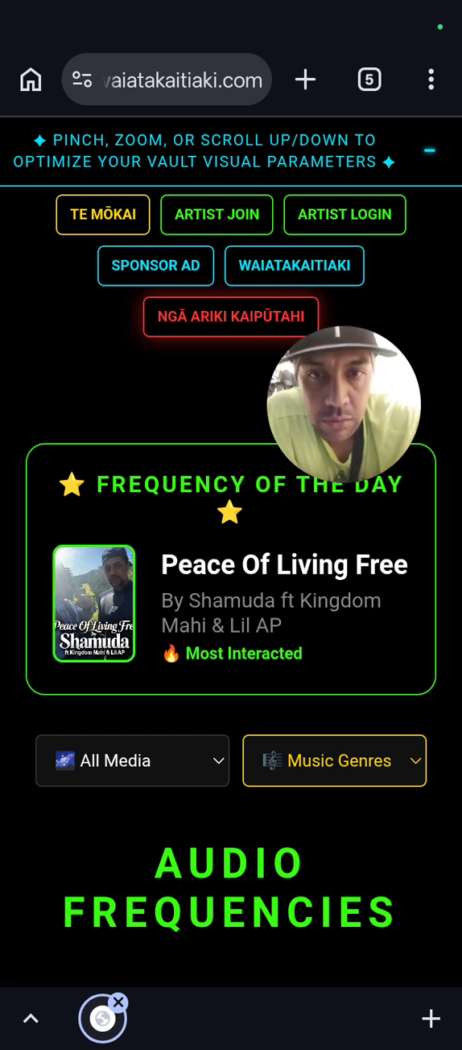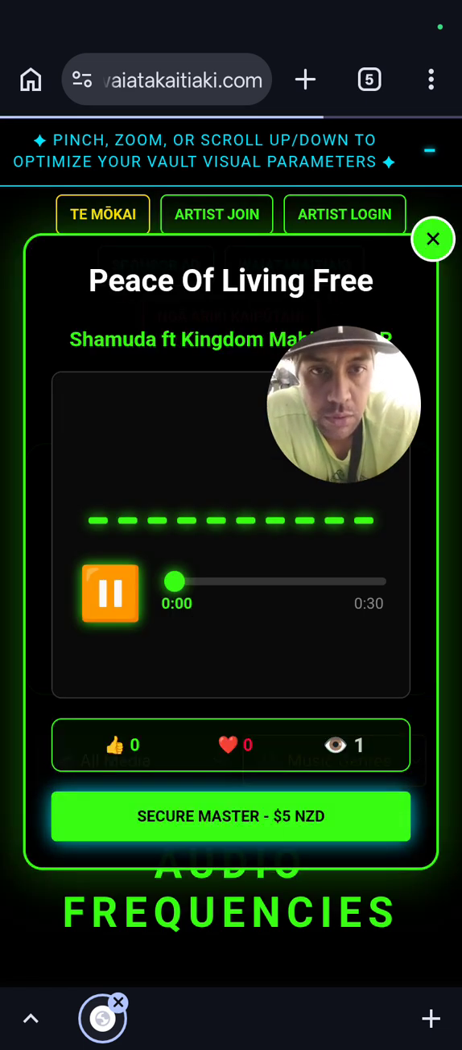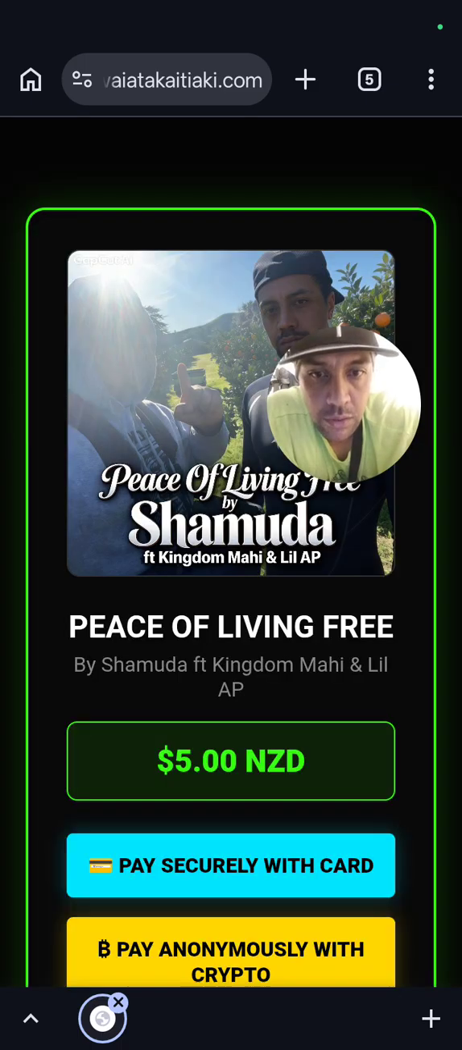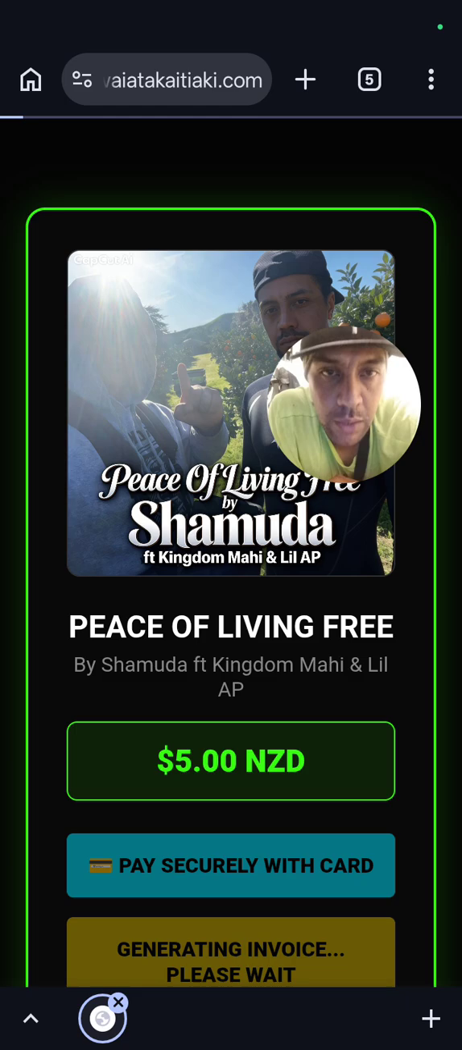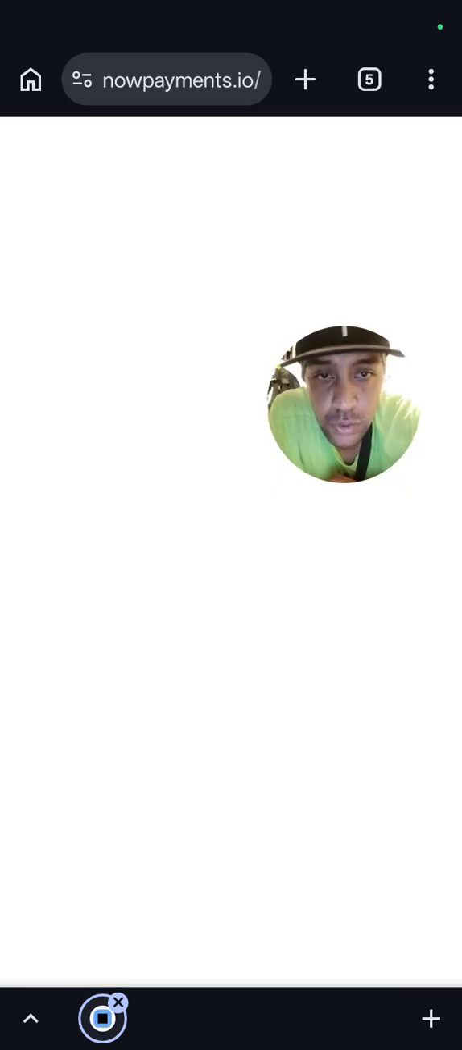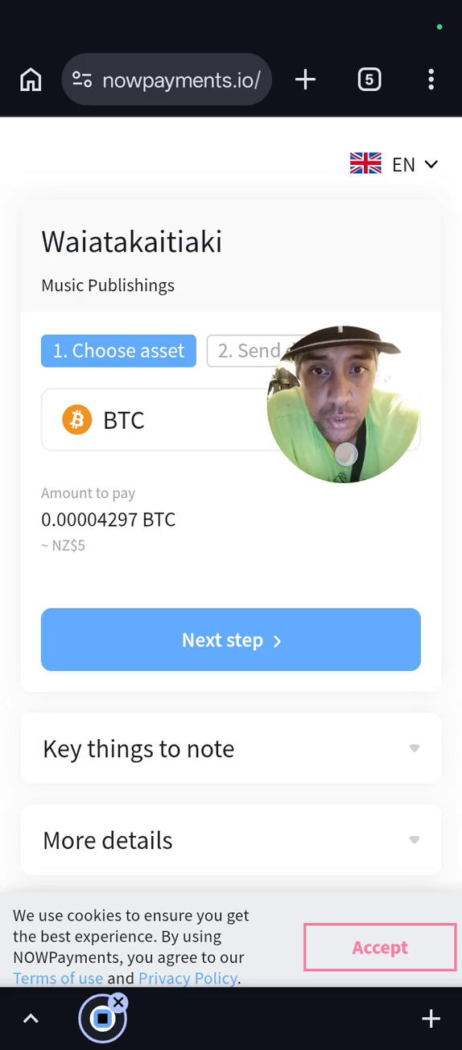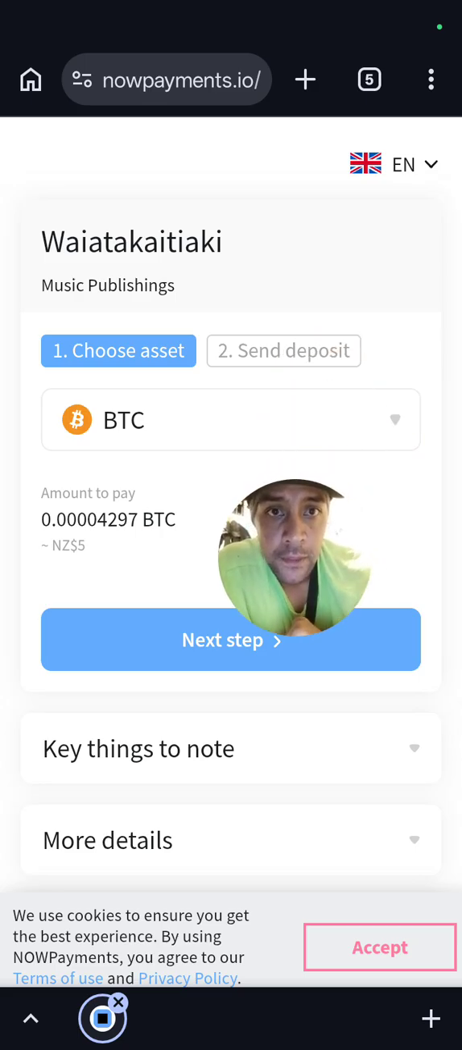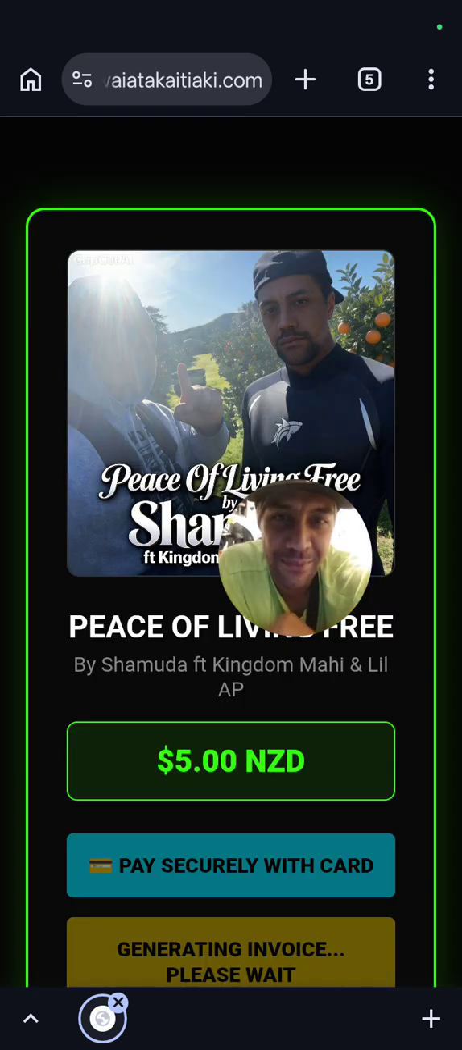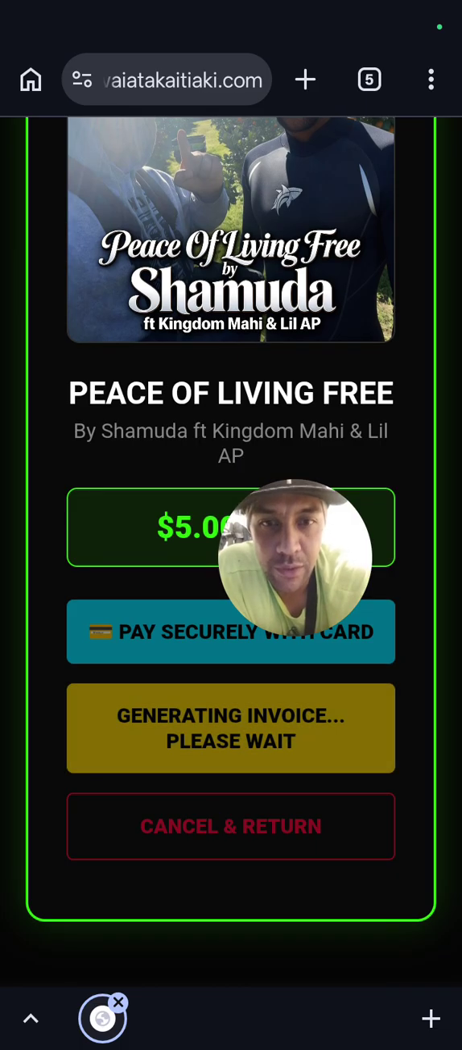I'll show you right now. The crypto one: when you go to buy it, and then you click pay with crypto, it'll send you to a secure, decentralized crypto payment method from a trusted, secure crypto decentralized payments organization. Okay. Alright, so we'll get out of there.